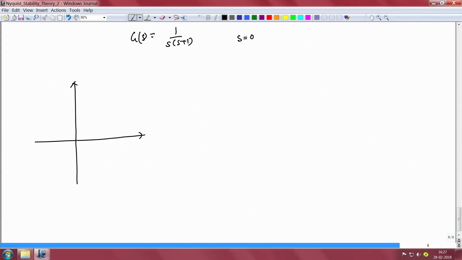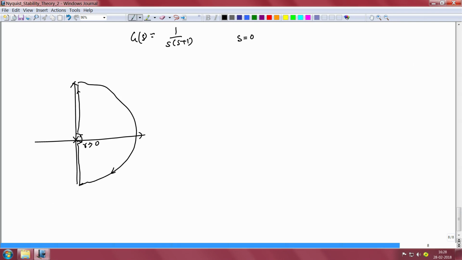Therefore, since we have an open loop pole that is on the contour C, we distort the contour a little bit near the origin by choosing a semicircular path that avoids this point s equals 0, and the radius r of that semicircle would be tended to 0. So, it is very small, but it just avoids the point s equals 0 and ensures that this contour does not have any poles on itself. Subsequently, the rest of the contour would be exactly as it was in the previous case.